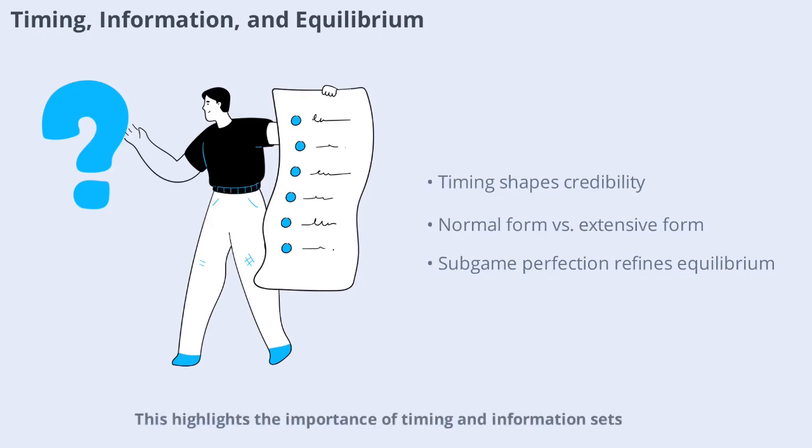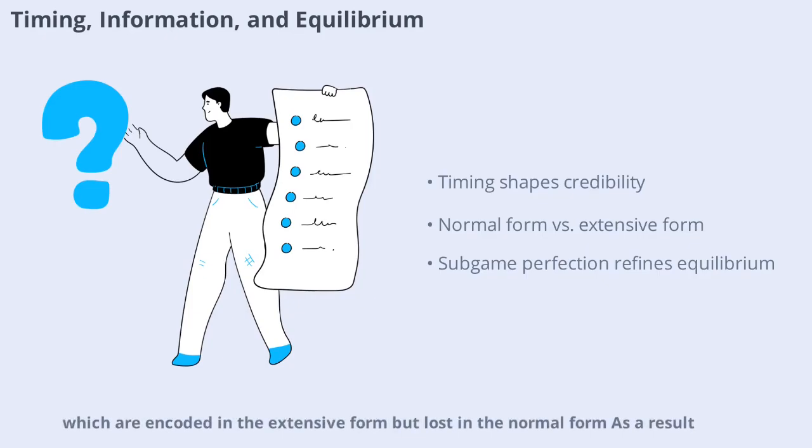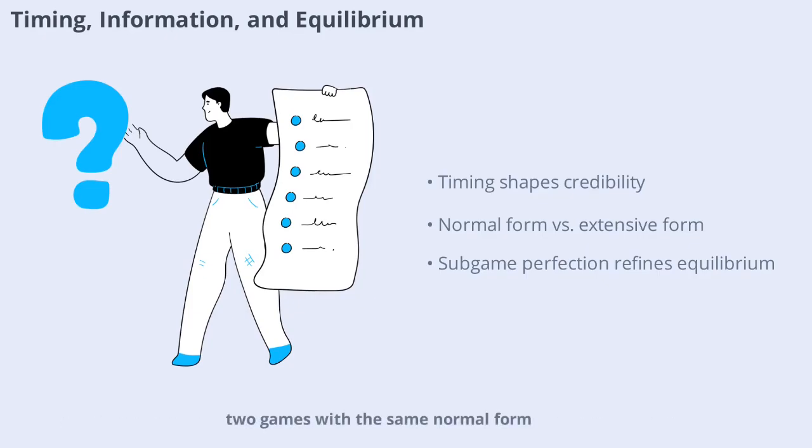This highlights the importance of timing and information sets, which are encoded in the extensive form but lost in the normal form. As a result, two games with the same normal form can have different sets of subgame perfect equilibria, showing that informational structure is crucial for dynamic consistency.